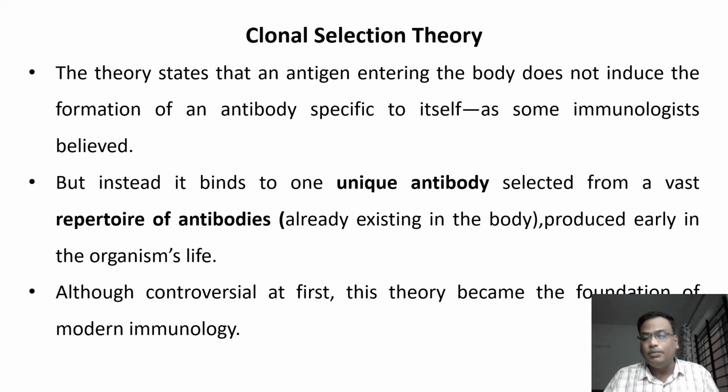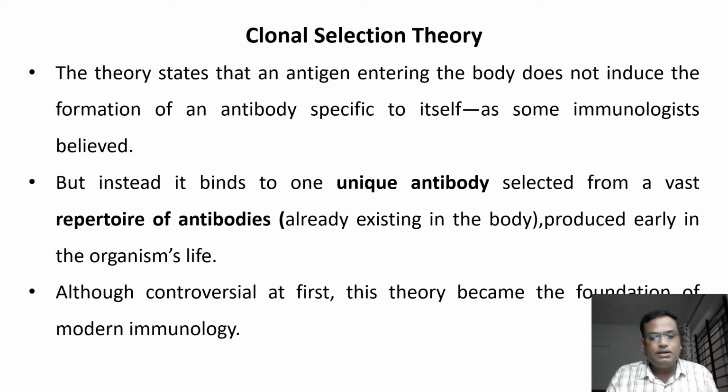As I already told you, millions of different types of B cells exist in the blood, and one or two B cells have this specific antibody. This specific B cell will be activated by the antigen, and then it will multiply. The specific B cell carrying the specific antibody will multiply and start synthesizing those specific antibodies.